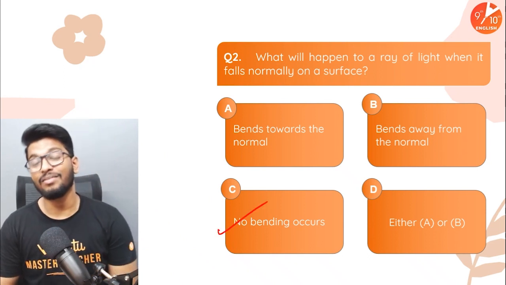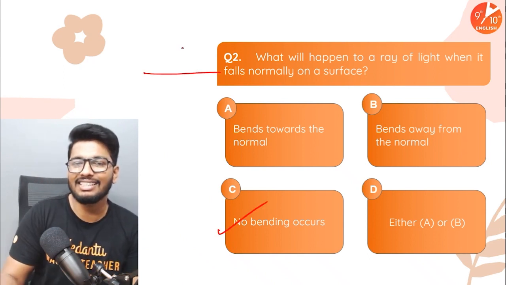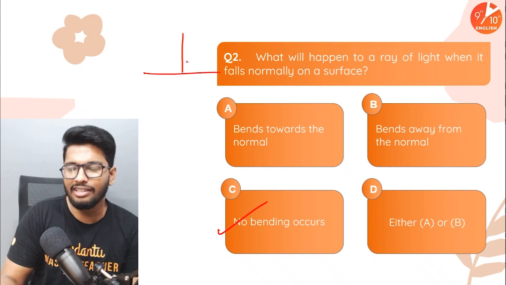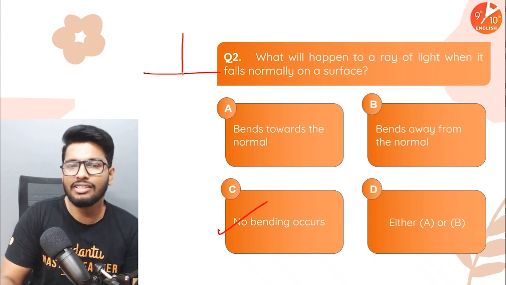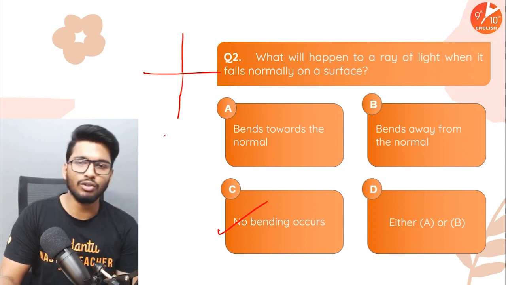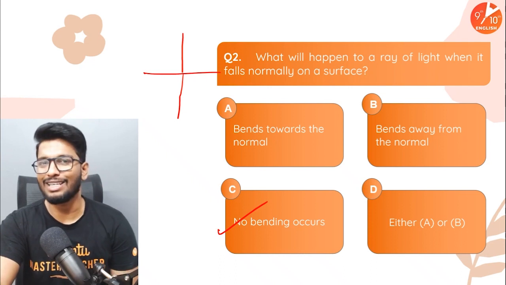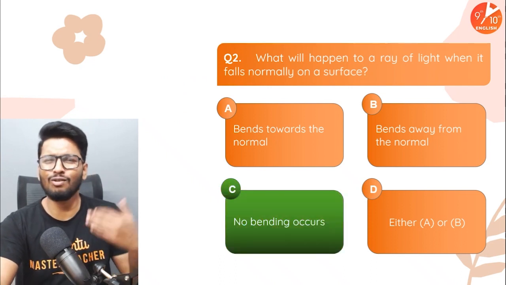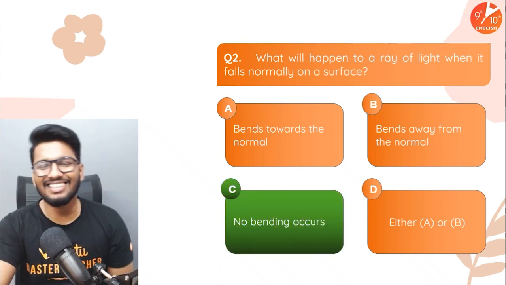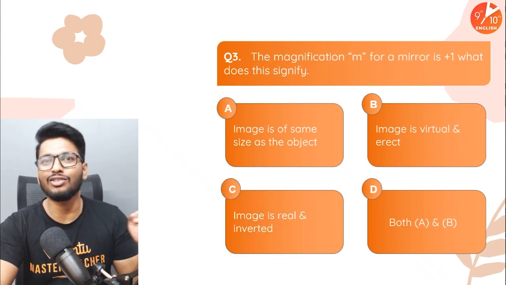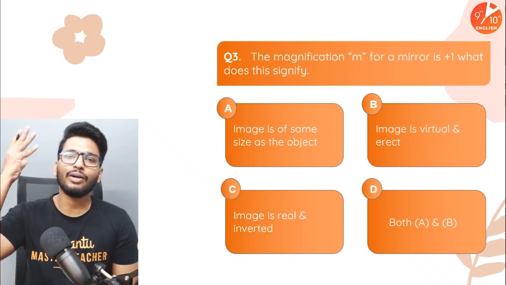Option C. If a ray of light is incident exactly at the normal, then the angle of incidence is 0. That means this ray of light would pass through undeviated, without any deviation whatsoever. So the angle of refraction also would be 0 degrees. That's it, guys, a super easy question. So the answer is no bending occurs whatsoever.